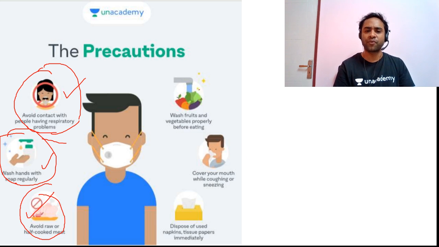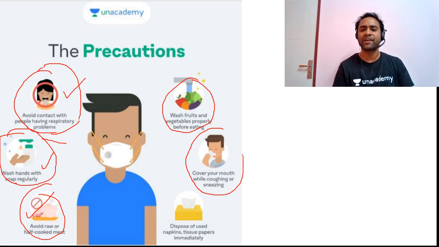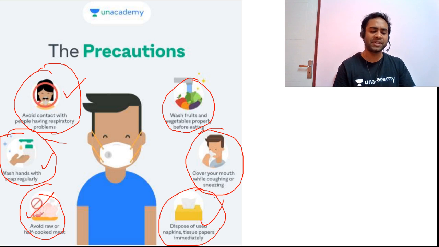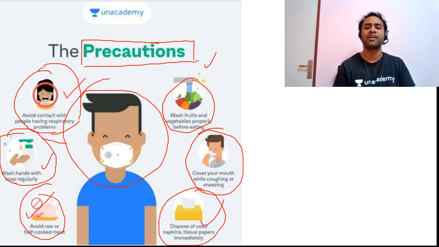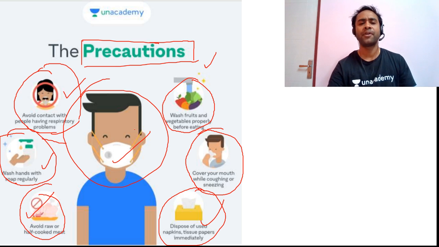Wash fruits and vegetables properly before eating. Cover your mouth while coughing or sneezing, and dispose of used napkins and tissue paper immediately. All those things are the precautions we need to take during coronavirus time. Whenever you are going out, or going to crowded places, make sure you have a mask.